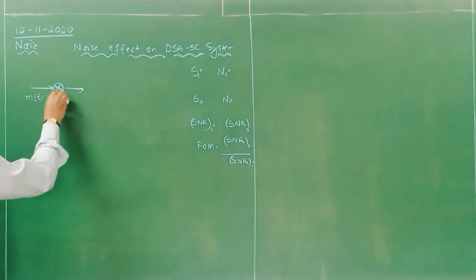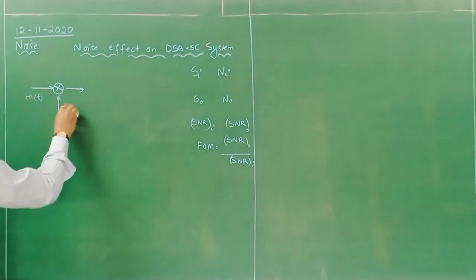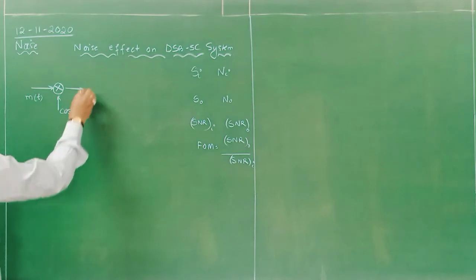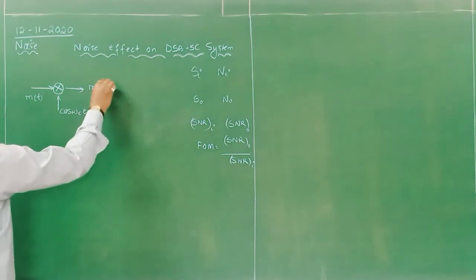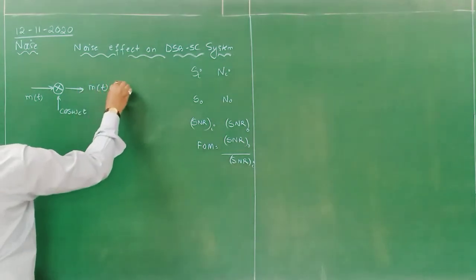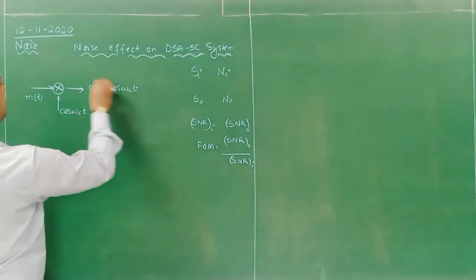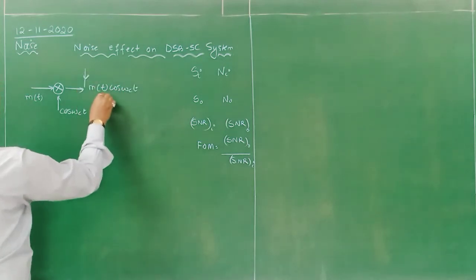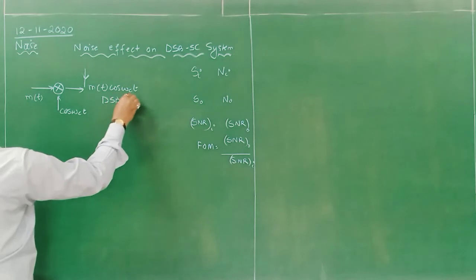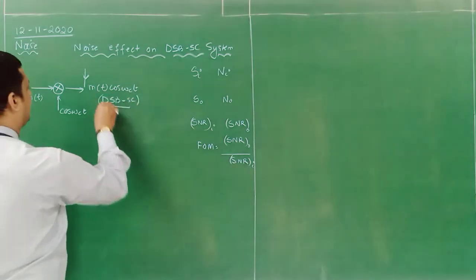This is my message component, this is my carrier component cos omega_c t, and here I will get m(t) cos omega_c t, which is called double sideband with suppressed carrier. Done.